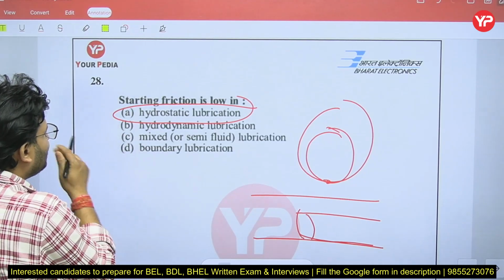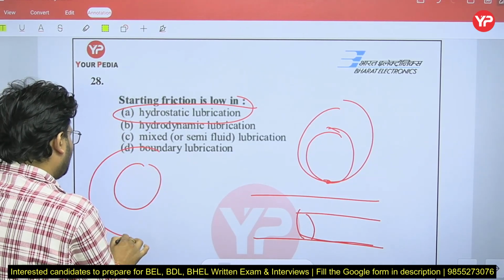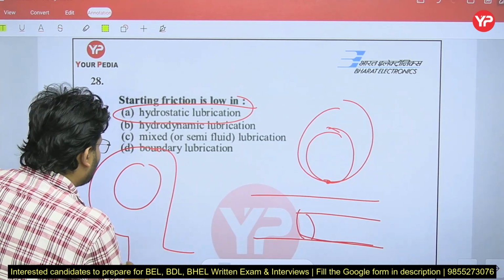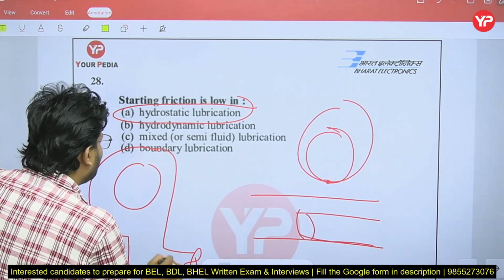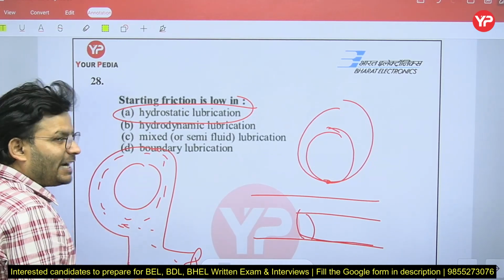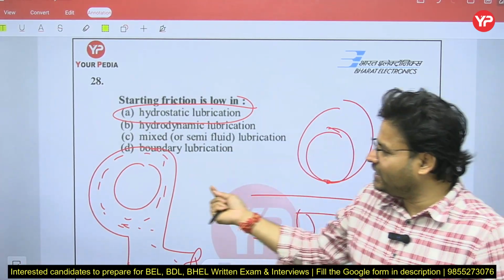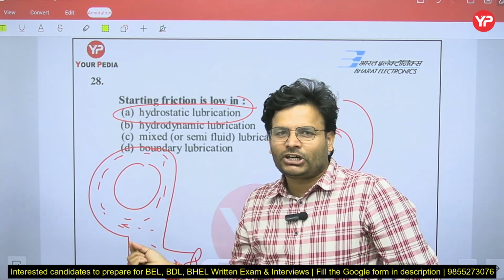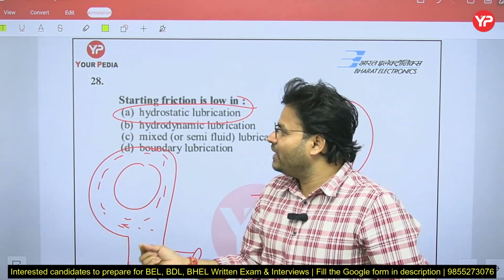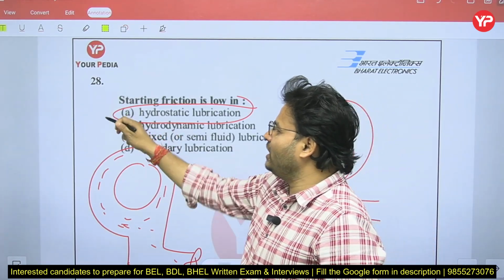If you talk about the hydrostatic bearing, in that you are supplying the fluid at a high pressure, and because of that fluid there is no metal to metal contact. Even in the static condition, there is no metal to metal contact, so no friction, so it is very easy to start, or you can say the very least starting friction. So A is the right answer.